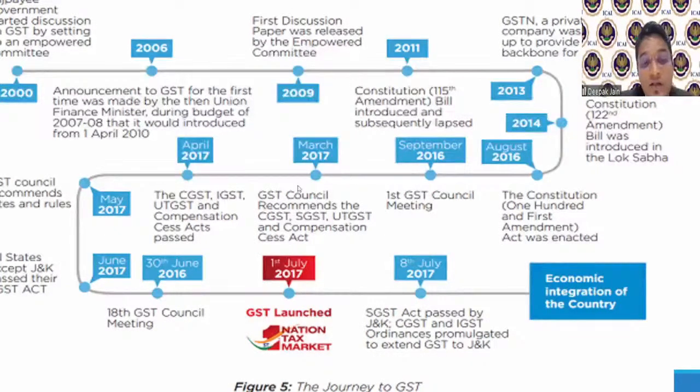By 30th June, the 18th Council meeting was held. Even before the GST Act came, the GST Council used to meet so frequently, and that's why the GST came in very swiftly. On 1st July 2017, the GST Act was implemented because by June 2017 all the states had passed it, and they said we'll fix one day when the GST will come. That day was 1st July 2017. Subsequently, Jammu and Kashmir also, within a difference of 8 days, passed it in the Legislative Assembly, and the GST Act was passed in that state also. So effectively, all the states have their respective SGST Act, and the CGST Act is already there. These two taxes will work in parallel.